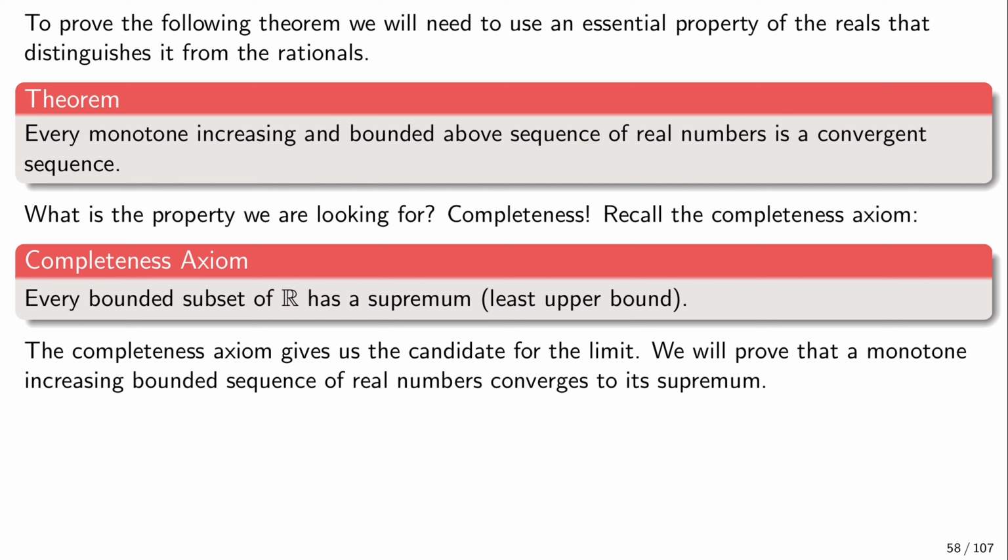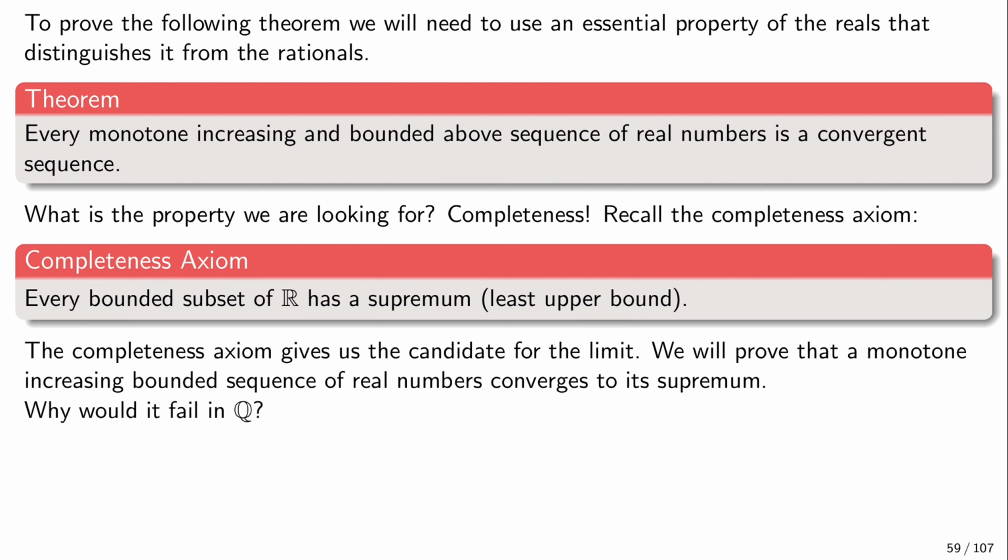And the supremum is this candidate for the limit, which we will prove is the limit. So the axiom of completeness gives us a candidate, and we're going to prove that a bounded sequence of real numbers which is monotonically increasing converges to its supremum.